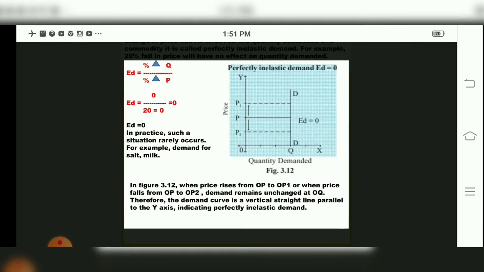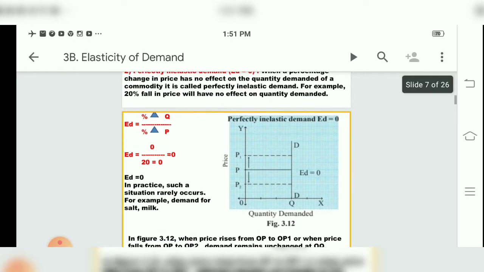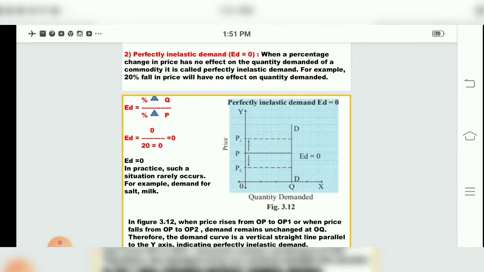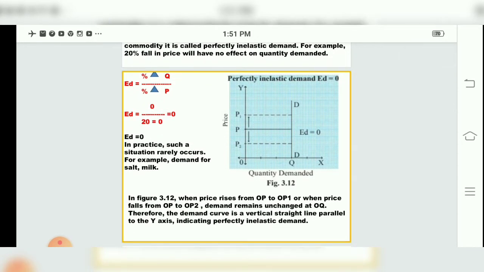So, we will see the formula for perfectly inelastic demand. ED is equal to percentage change in quantity demanded upon percentage change in price. It means the quantity demanded has not changed. So ED is equal to 0 upon 20. 0 divided by 20 means 0. So ED is equal to 0, children.